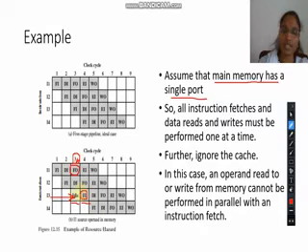This is called the resource hazard, because this portion of the pipeline gets stalled for a moment, as the instruction fetch and the operand read cannot happen at the same time.